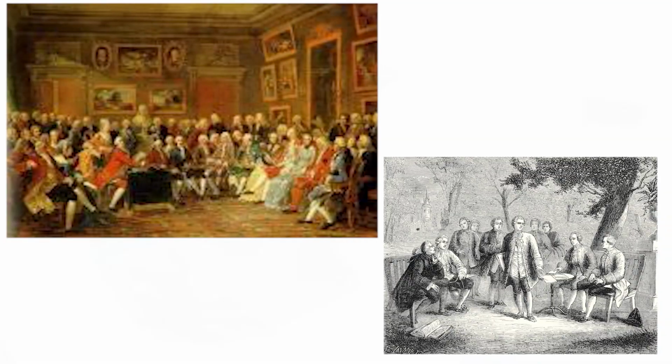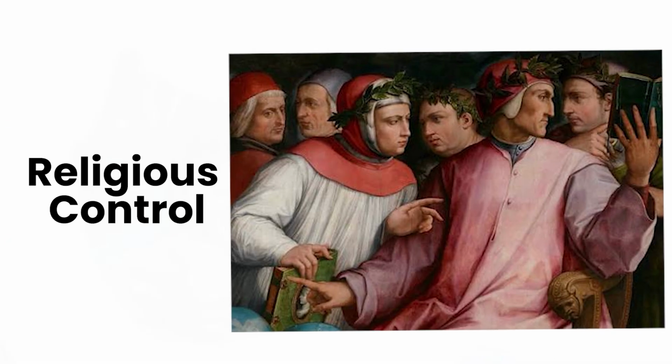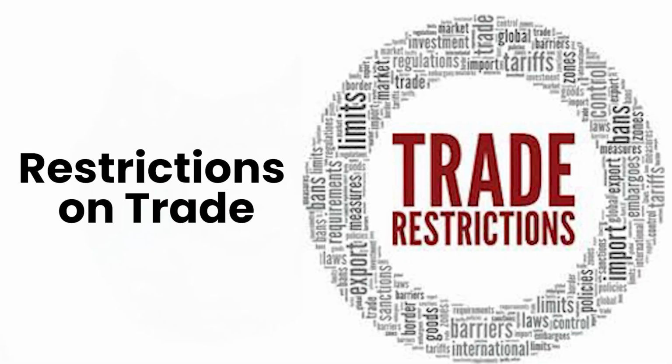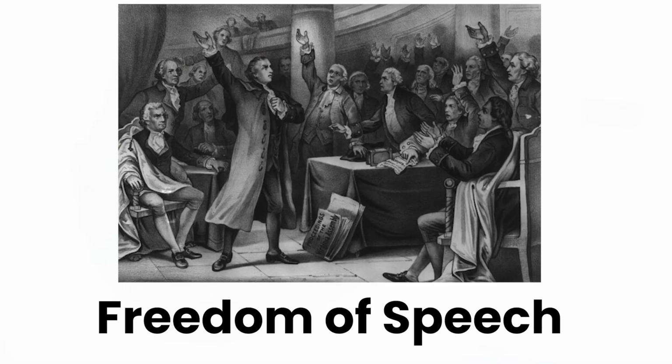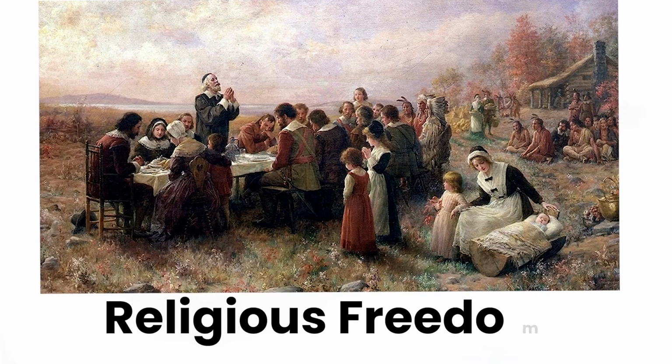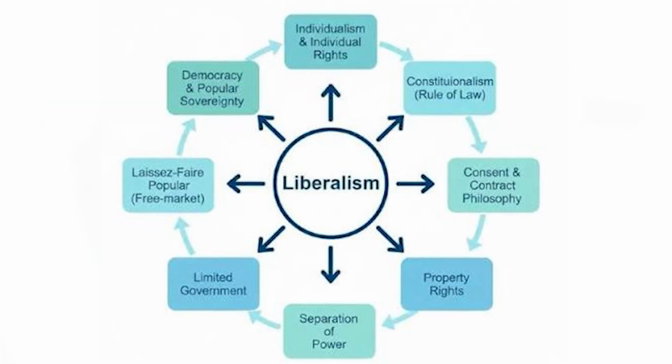Early liberals opposed absolute monarchy, religious control, inherited privilege, and restrictions on trade. They supported constitutions, elected governments, freedom of speech, equality before the law, religious freedom, and private property. Over time, liberalism divided into different branches.